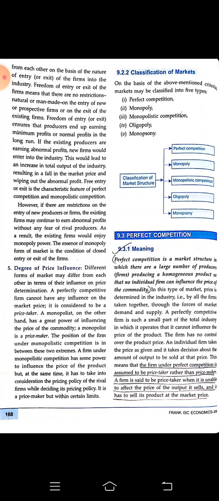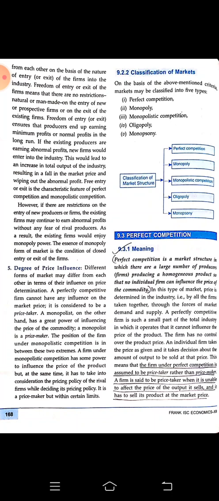Here we will find that the farm under perfect competition is assumed to be the price taker rather than the price maker of their products. A farm is said to be a price taker when it is unable to affect the price of the output it sells, and it has to sell the product at the market price.